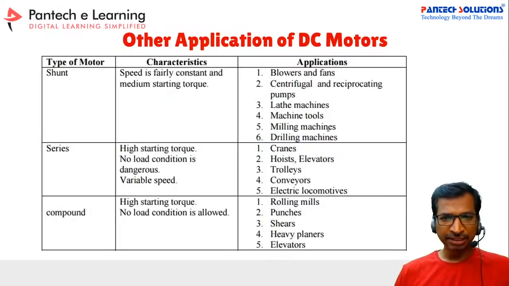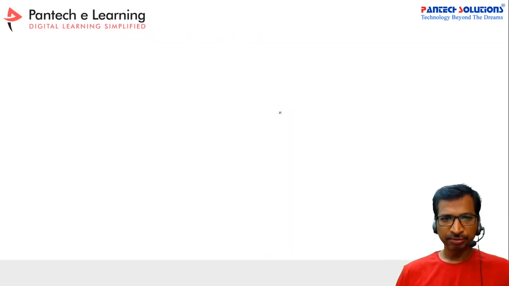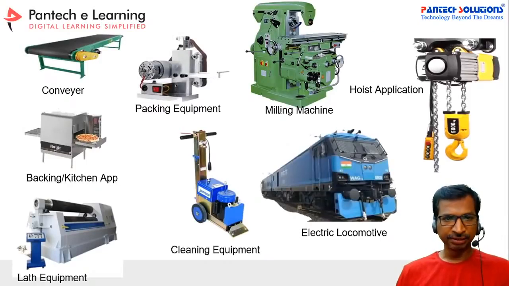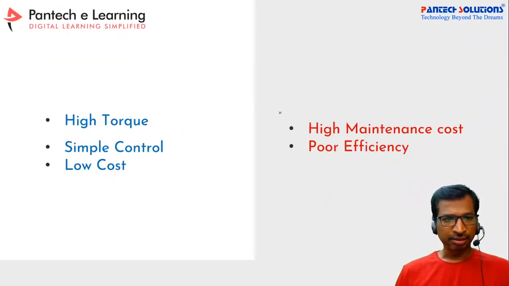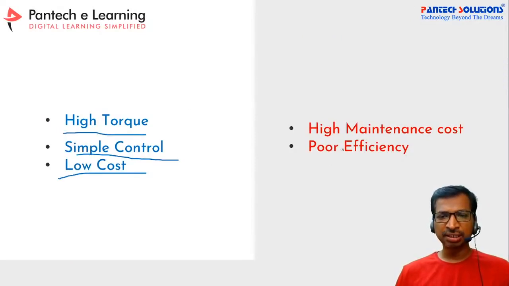These are additional applications of DC motors. The shunt motor is specially developed for blowers, fans, centrifugal and reciprocating pumps, and all other things. The biggest advantages are high torque, simple control and low cost, whereas it has high maintenance cost as well as poor efficiency. These are the advantages and disadvantages of these motors.